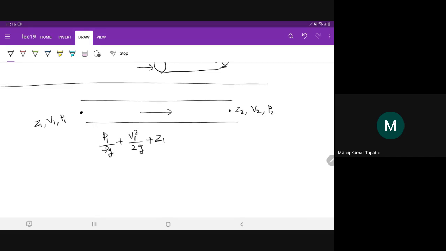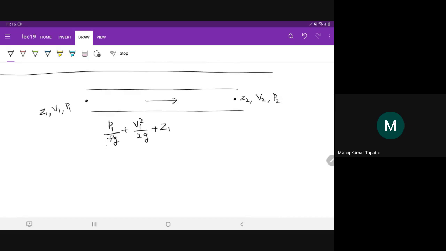Here the first term P1 by rho g is the static term. So static pressure difference. How does the fluid gain energy with respect to pressure in the fluid? This is also known as the pressure head. The second term is the dynamic term, which relates to the fluid's kinetic energy.